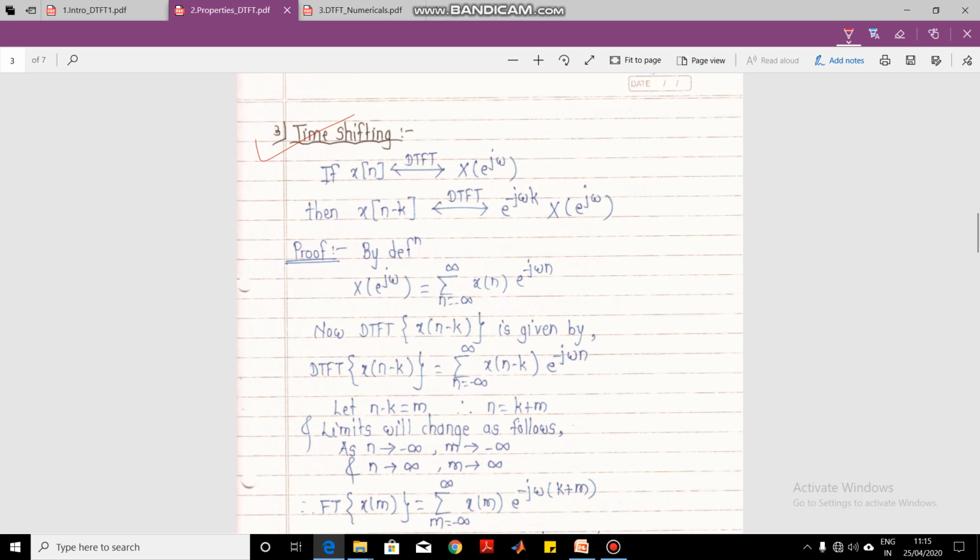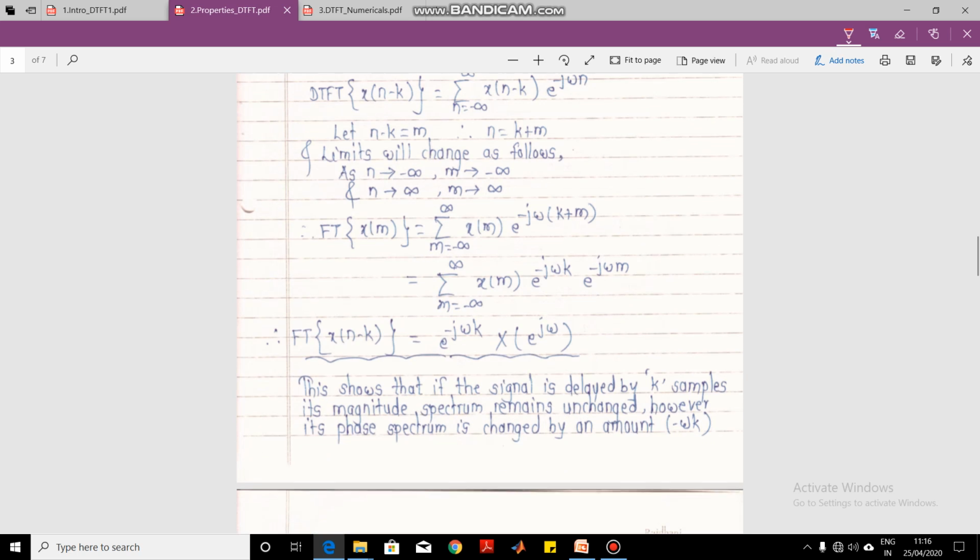The time shifting property states that when you shift the signal in the time domain, this shift may be either you advance the signal or delay the signal. Normally we show it as a delayed signal. So whenever you delay a signal in the time domain, what happens to its frequency domain representation? That is important. We can see that the frequency domain spectra, X(e raised to j omega), gets multiplied by a term e raised to minus j omega k. This will change the phase spectrum of the signal.